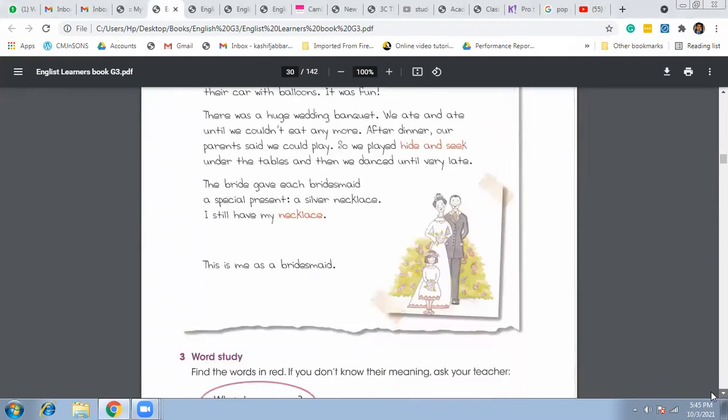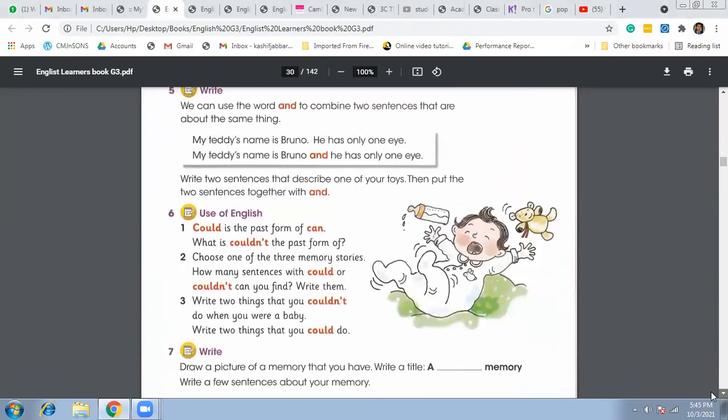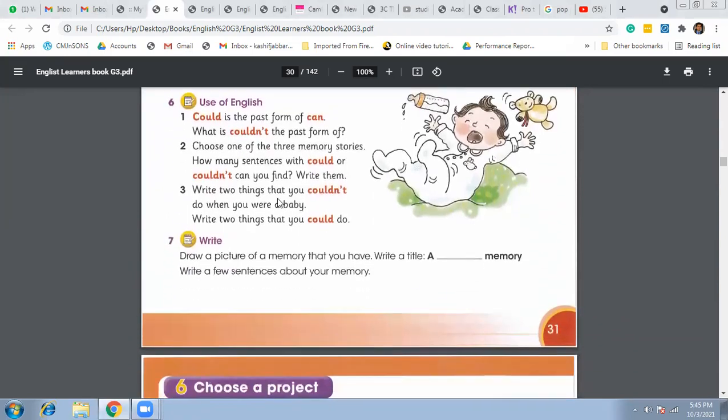Okay, let's go down. Furthermore, write two things that you couldn't do when you were a baby. There were many things that you couldn't do, like I couldn't run, I couldn't speak, I couldn't walk, I couldn't eat by myself. So these are all the things that you couldn't do when you were a baby.